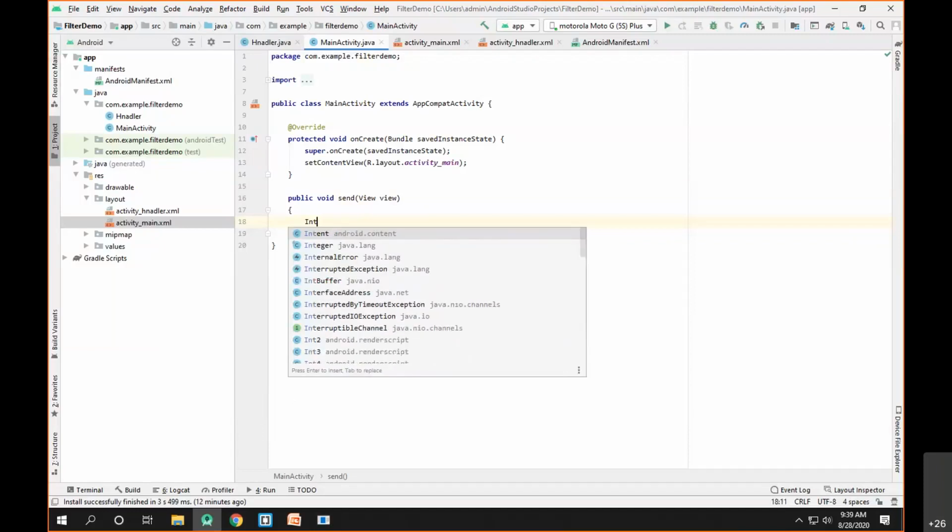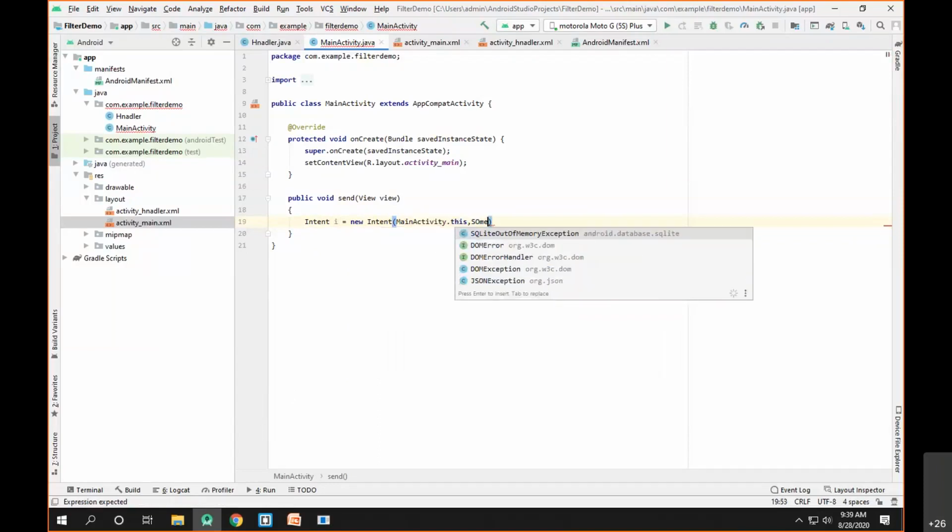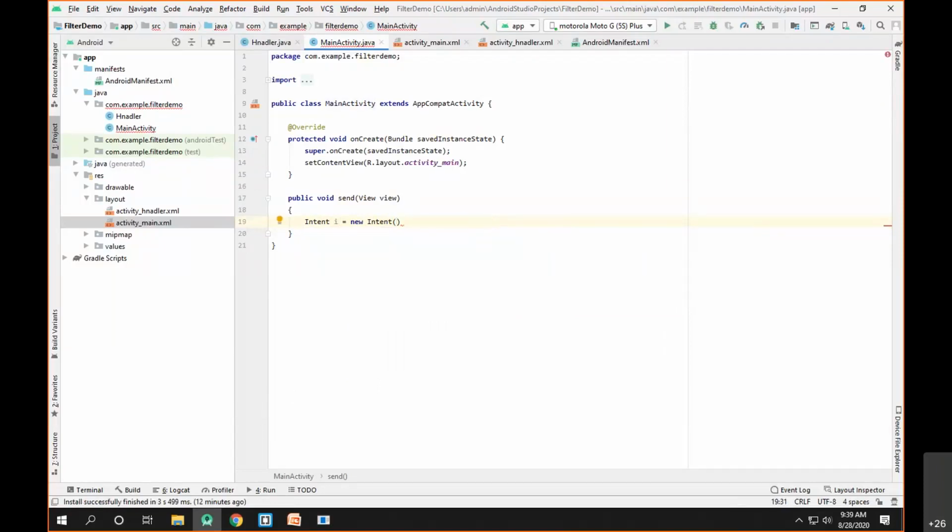So how to create the intent? Just simply: Intent i = new Intent. Now don't write something like MainActivity.this, or some other activity.class. The reason is that I want to create this intent for the broadcast message, and hence you cannot give the name of a specific destination activity. Since it's a broadcast message, it should be sent to all other apps. So I'll simply create a plain intent by using the default constructor of the Intent class.